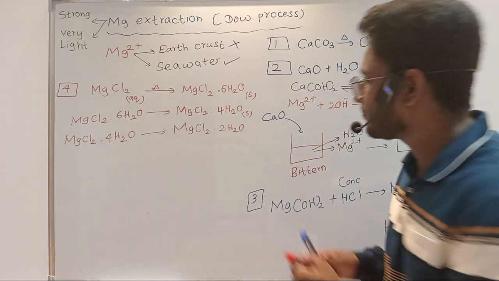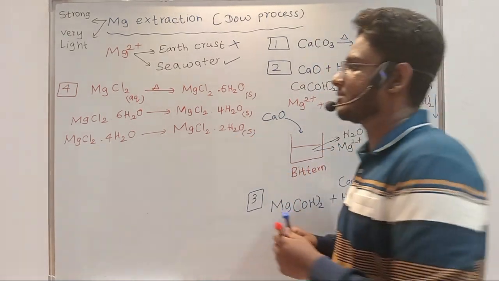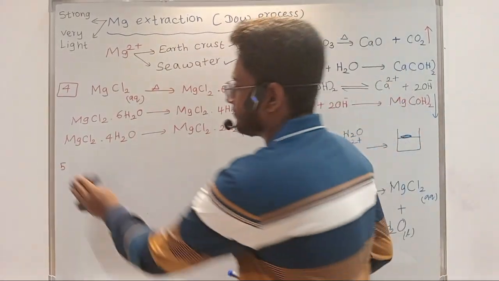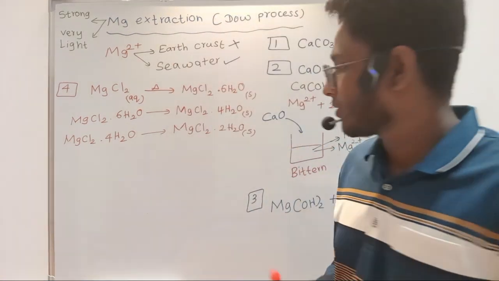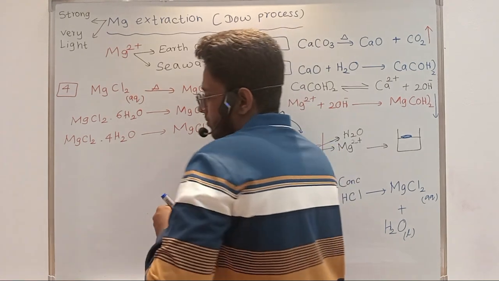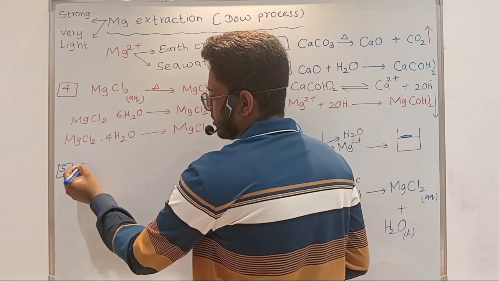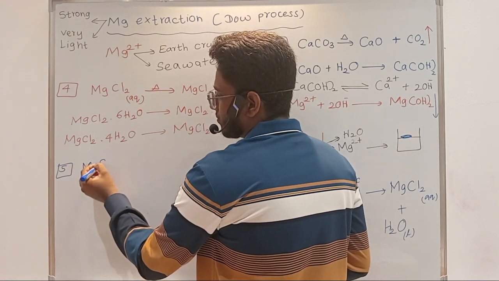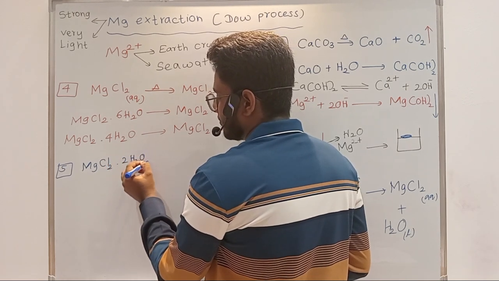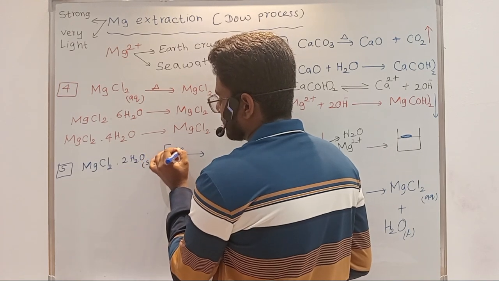This is a solid. So what we'll be doing is we will be melting this. So fusion will take place. Magnesium chloride dot 2H2O solid will be fused or melted.